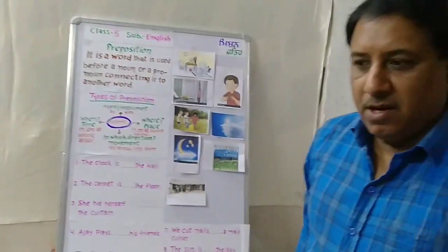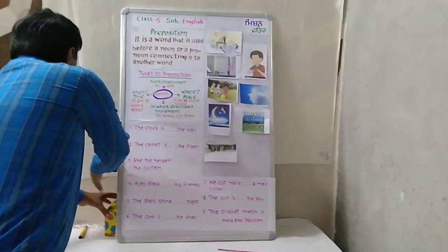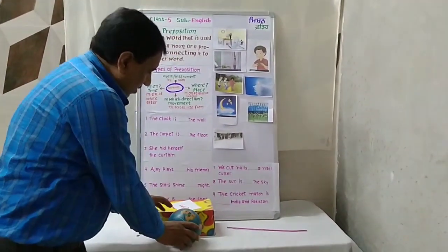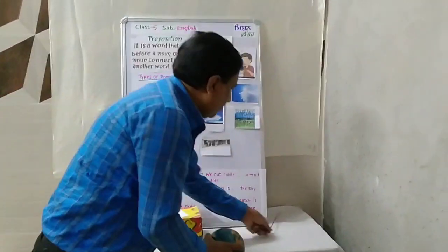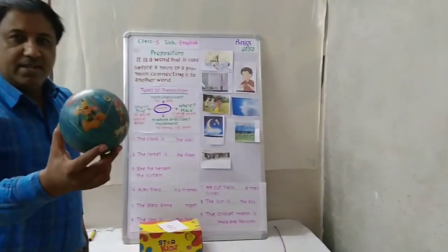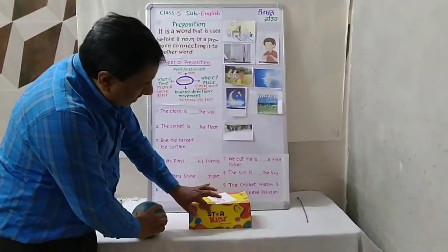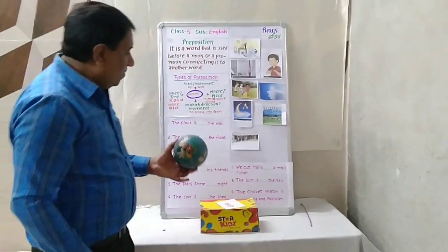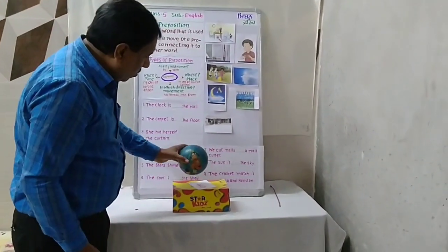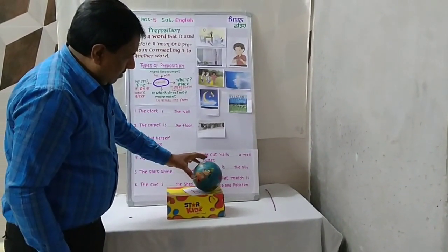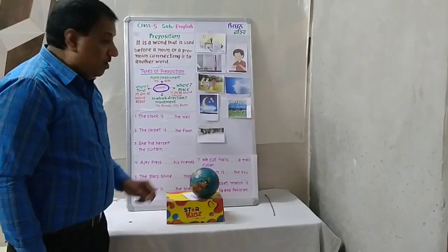Dear students, look at the box and board. Now, what is this? This is a board. And what is this? This is a box. Now I place the ball on the box. Now where is the ball?